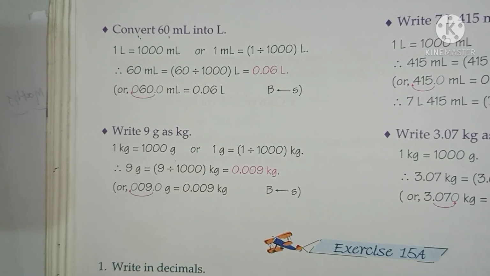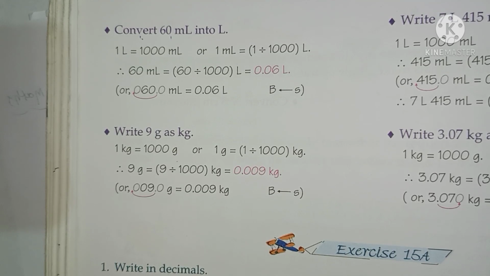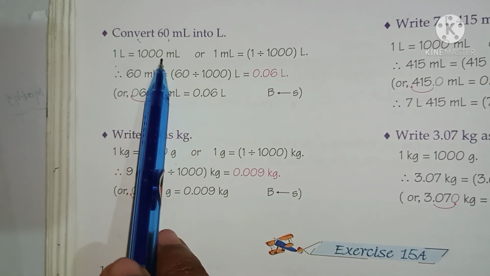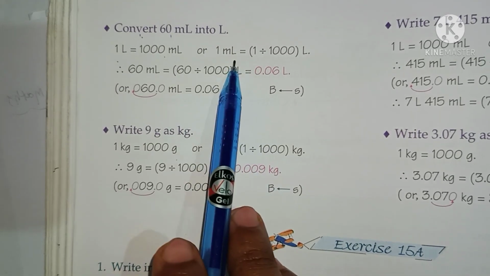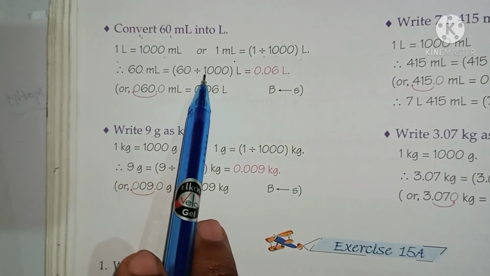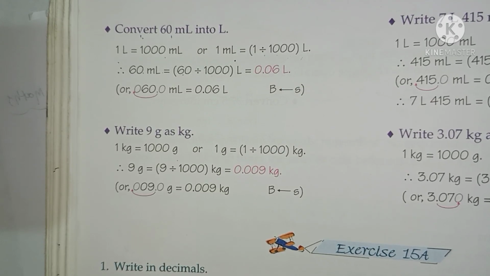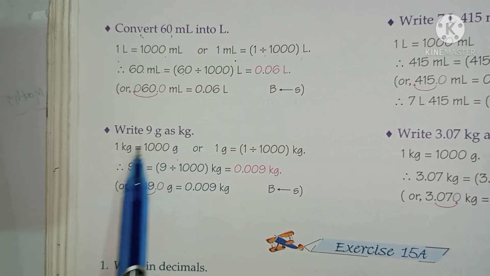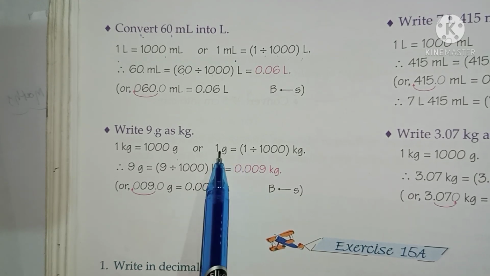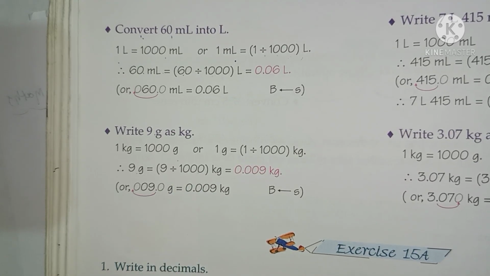Similarly, convert 60 milliliter into liter. Everything is the same. If you understand the concept, then you can do any type of conversion, like liter or gram or meter, anything. Here we know 1 liter is 1000 milliliter, or 1 milliliter is equal to 1 divided by 1000. So 60 multiplied by that, 60 divided by 1000, is 0.06 liter. Similarly, 9 gram in kg: we know 1 kg is 1000 gram, then 1 gram is 1 by 1000, so 9 gram is 9 divided by 1000 kg.